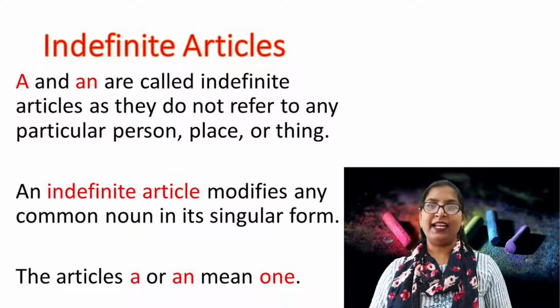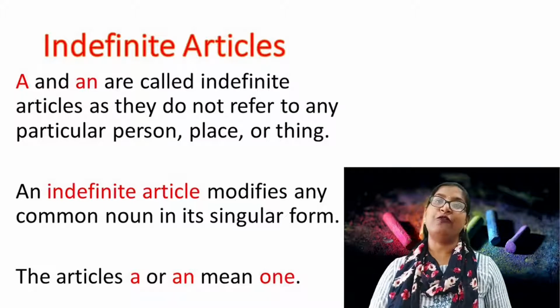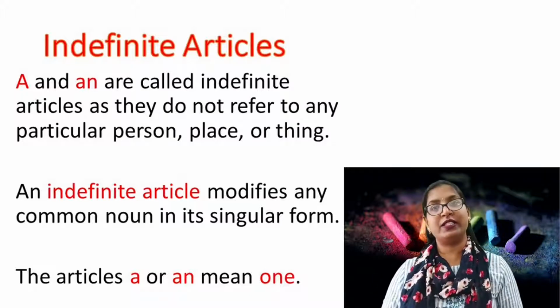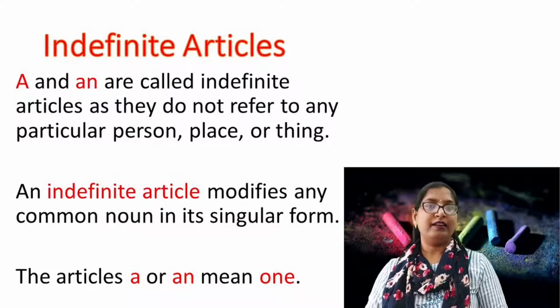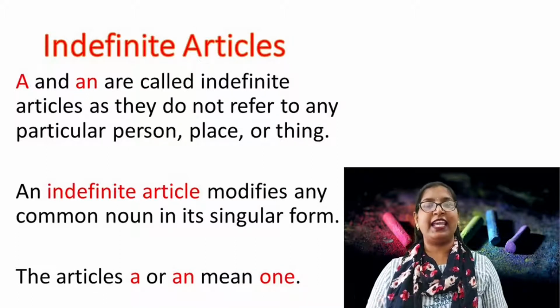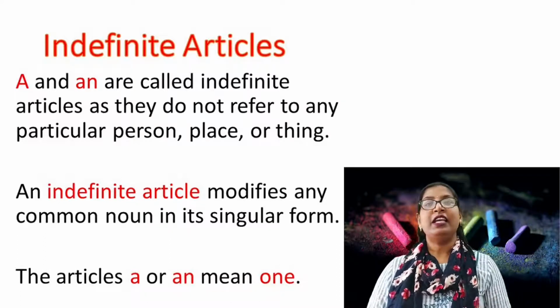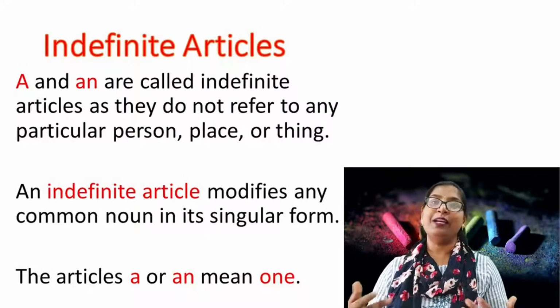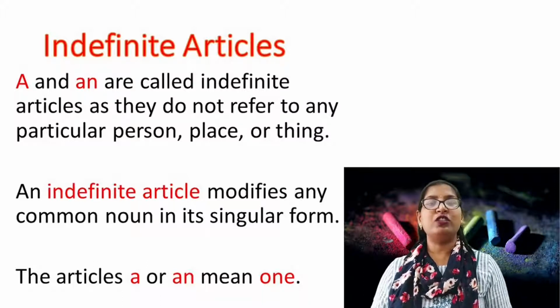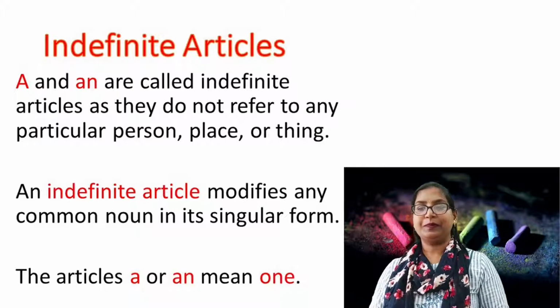A and an are known as indefinite articles as they do not refer to any particular person, place or thing. We can use the articles a and an for any person, anything or any place. We do not use them for any particular person, place or thing.